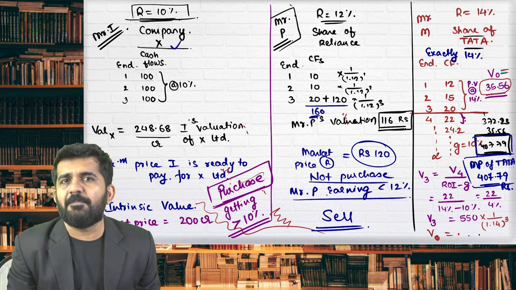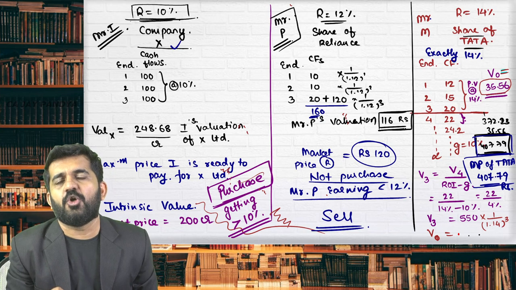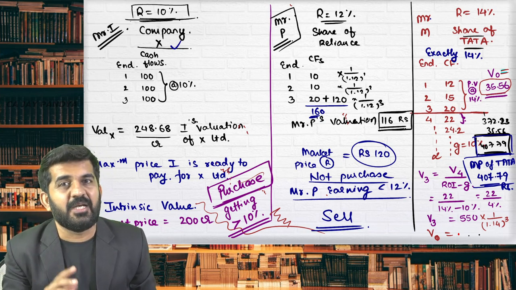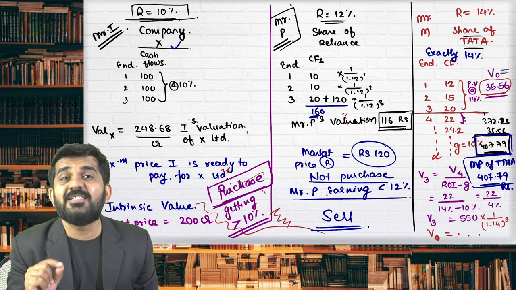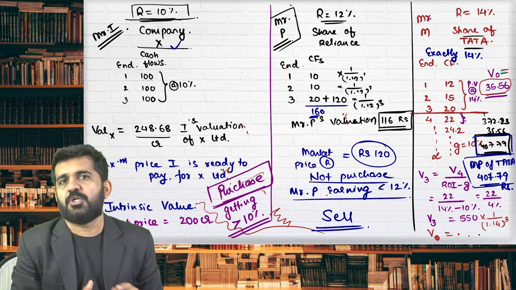If you will find out, NPV will be 0. Whenever NPV is 0, that means you are getting your required rate of return. In stock market, you will neither purchase, you will neither sell. It is exactly priced, so you will hold this share. Is it all right? This type of share you should hold it.